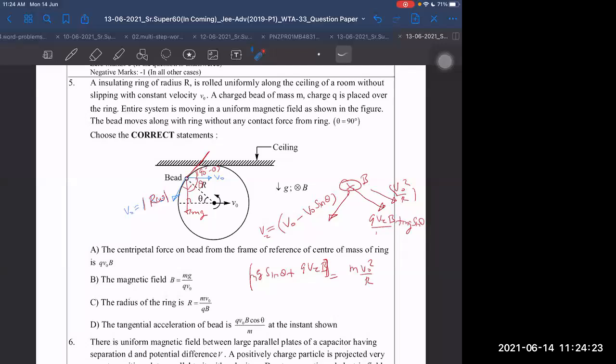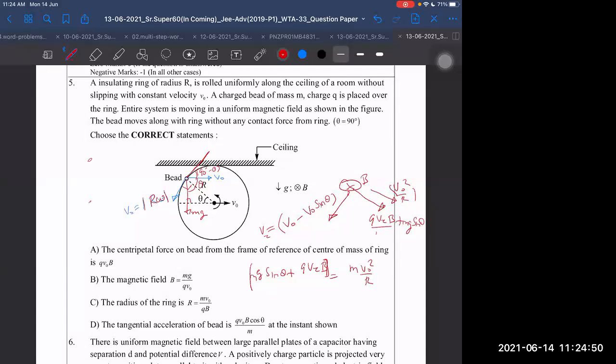But mg is acting. Then mg should be equal to mv square by r. If it has no contact force at this place, right.